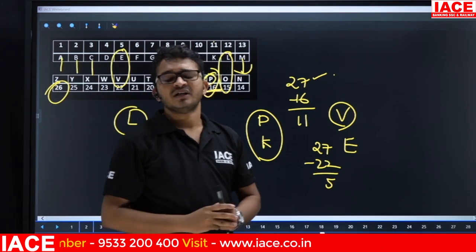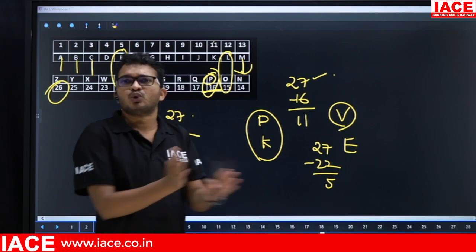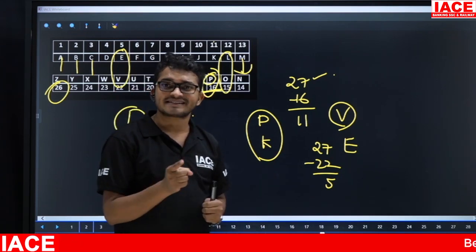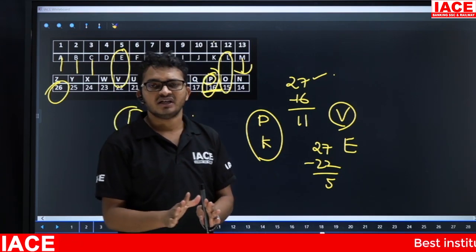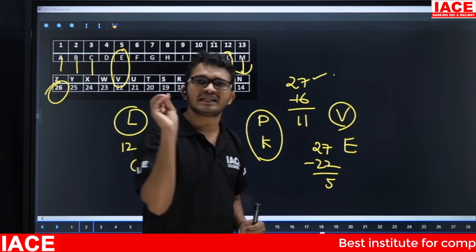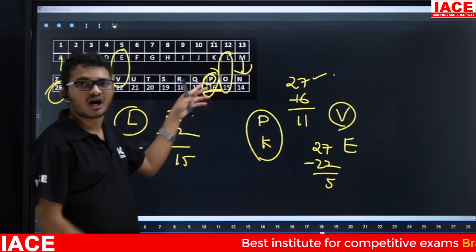Why? If it is a preliminary exam, they will give old models, but if it is mains, compulsory they will give the new pattern. And if it is a new pattern, it is completely based upon these face values and opposite letters.